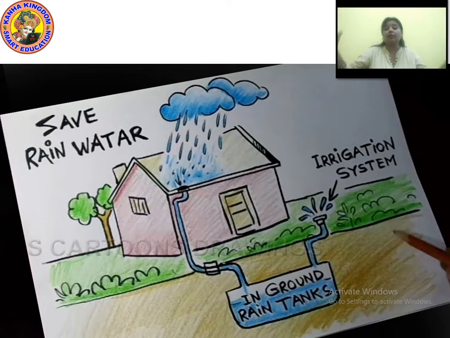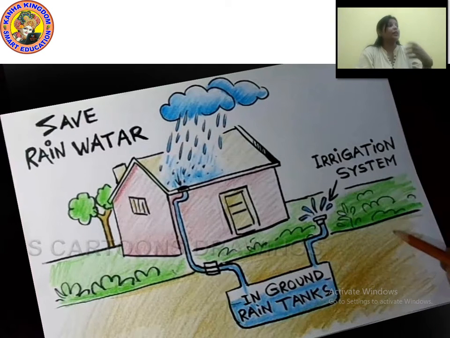In that tank, the water is collecting. And as the water is being collected, a second pipe comes out which carries the water out, and that water we are using for the irrigation system. Irrigation system means for farming, for cultivating the crops, for growing the crops.